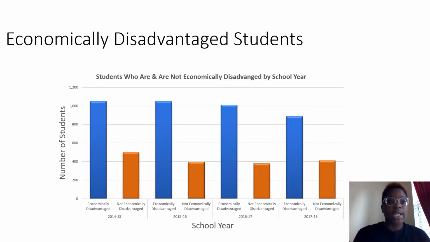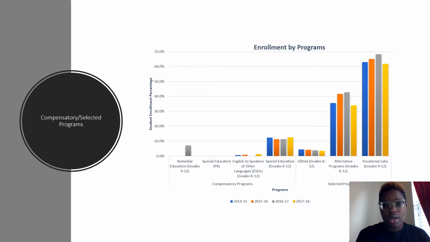And here's the graph for the economically disadvantaged students. The blue shows the disadvantaged students, and the orange shows the not disadvantaged students. As you can see, it has been consistent, with a small decrease in 2017-18. This graph shows the different enrollment programs, with your special education programs, gifted, alternate, vocational labs, and the different programs that are available at Salem High School.